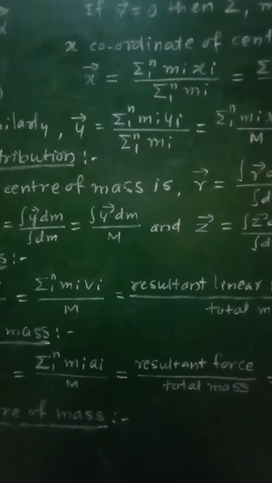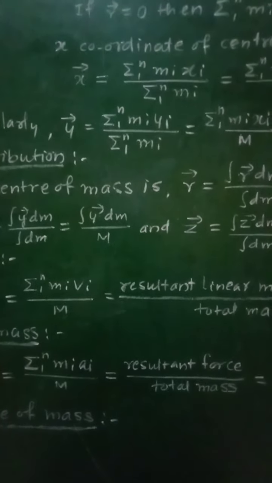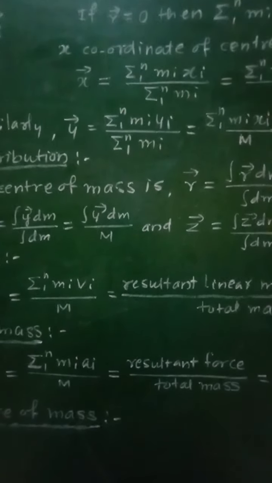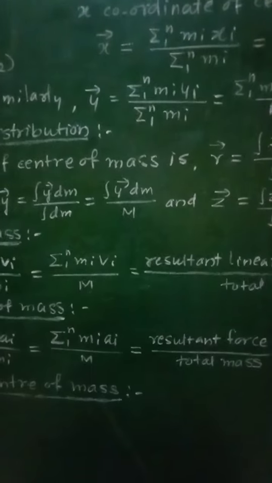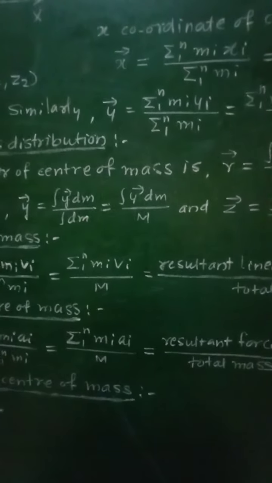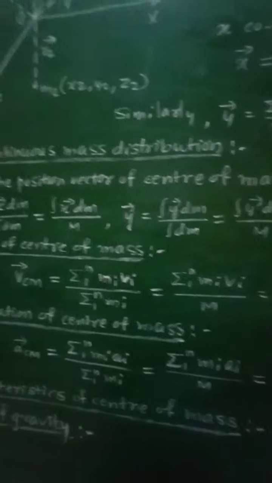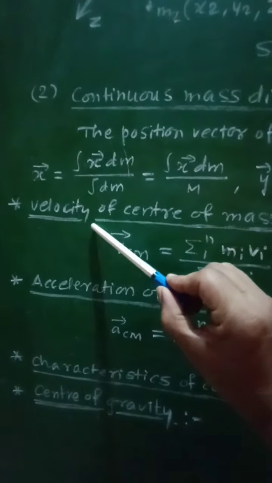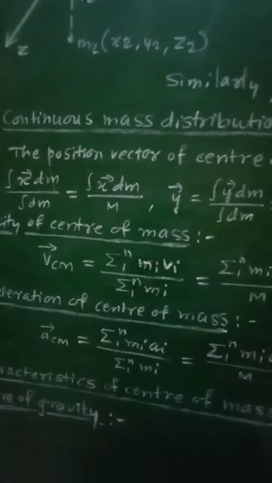That means in this case, an infinite number of particles will be considered as the mass elements. And now, what will be the velocity of the center of mass?